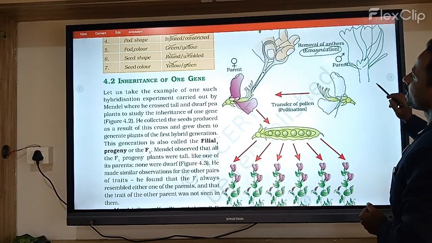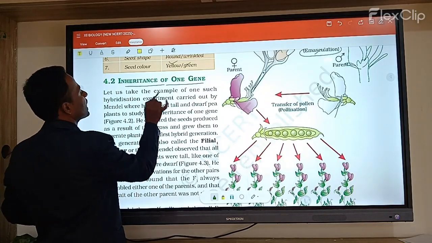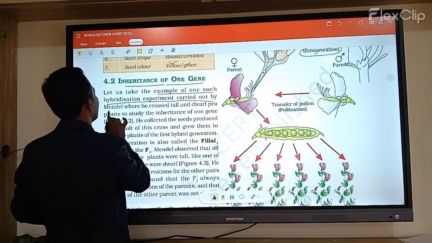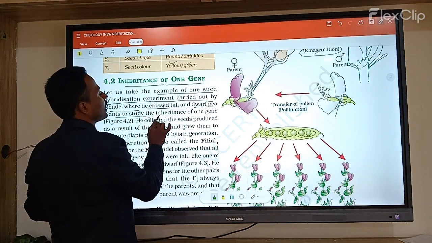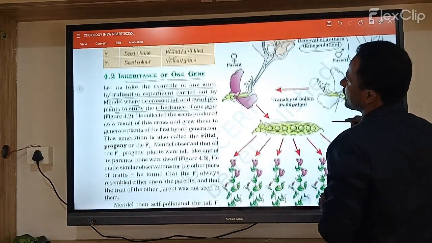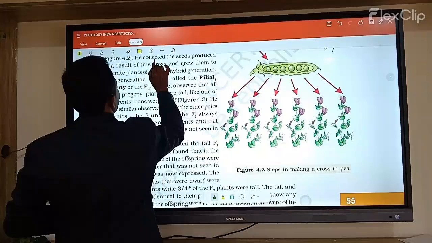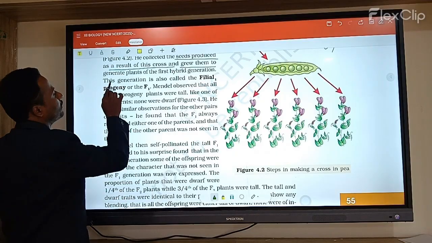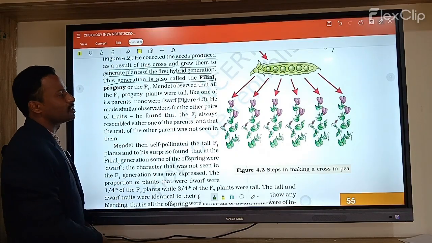Let us discuss the inheritance of one gene. Let us take an example of one such hybridization experiment carried out by Mendel, where he crossed tall and dwarf pea plants to study the inheritance of one gene. In the figure it is given clearly. Mendel selected two characters, one a dominant character and one a recessive character. He collected the seeds produced as a result of this cross and grew them, the generation of plants from the first hybridization. This generation is also called the filial one generation.